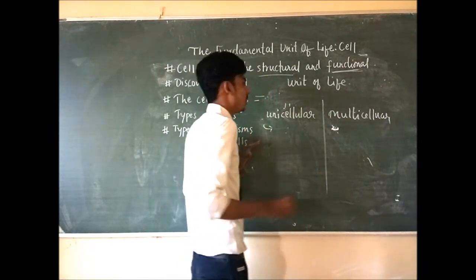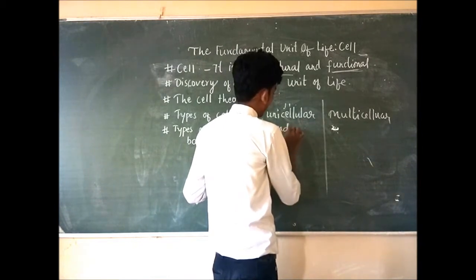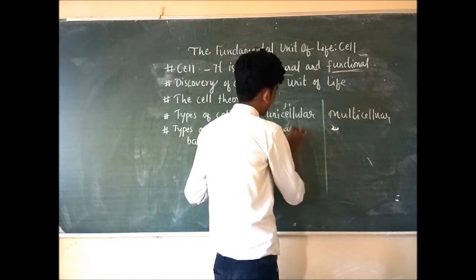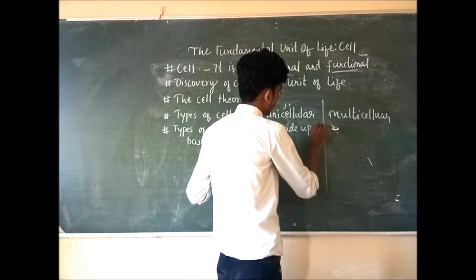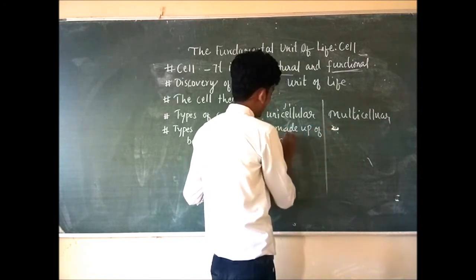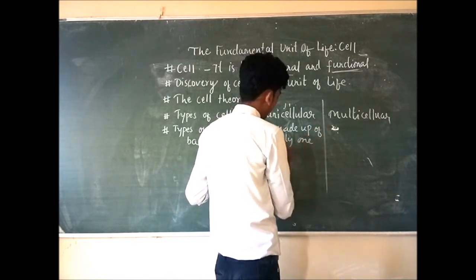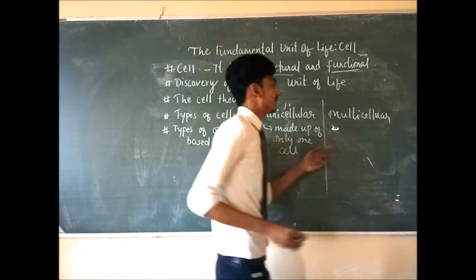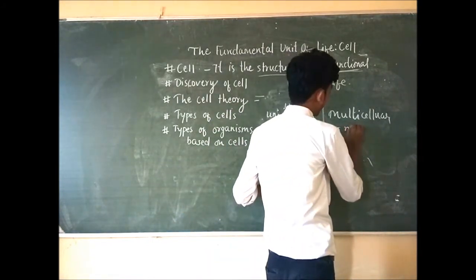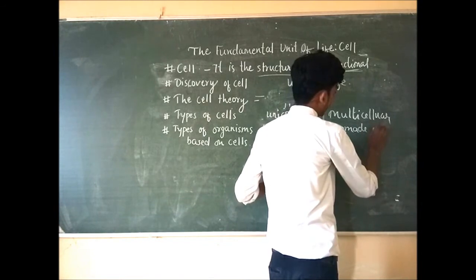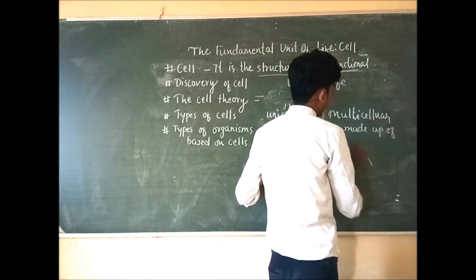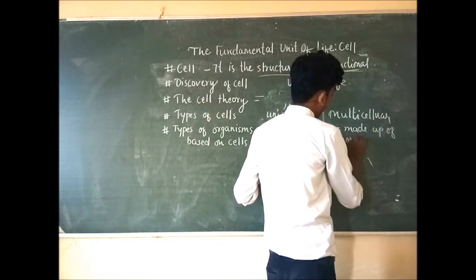So unicellular organisms are made up of only one cell, whereas multicellular organisms are made up of more than one cell.